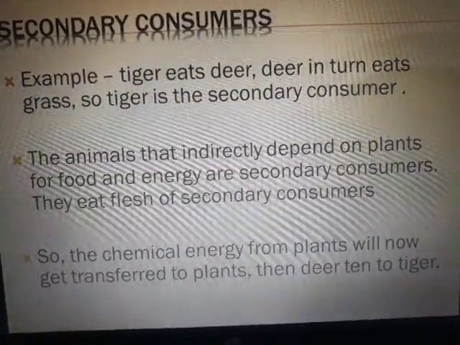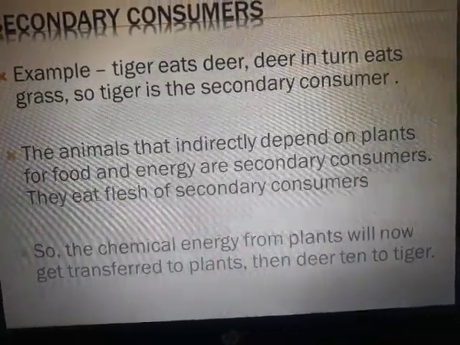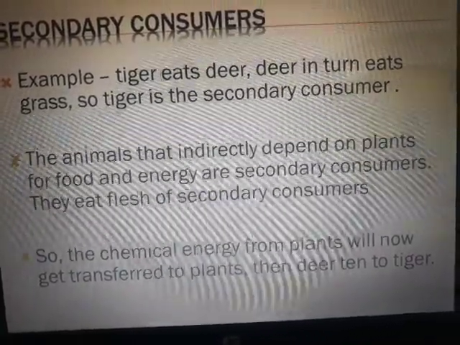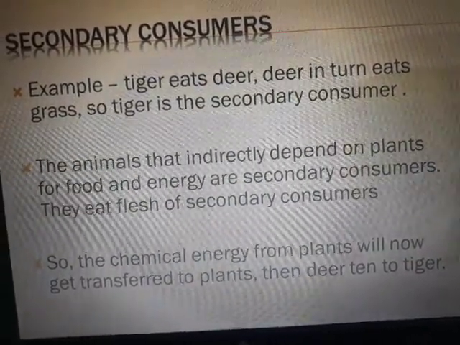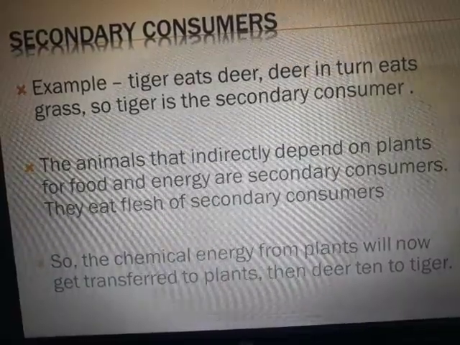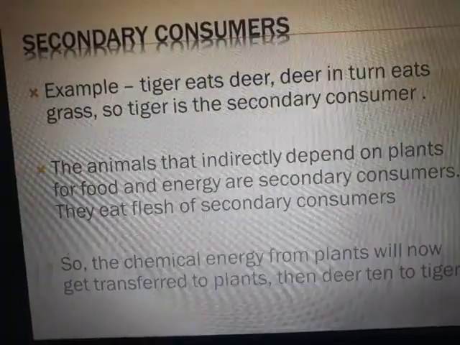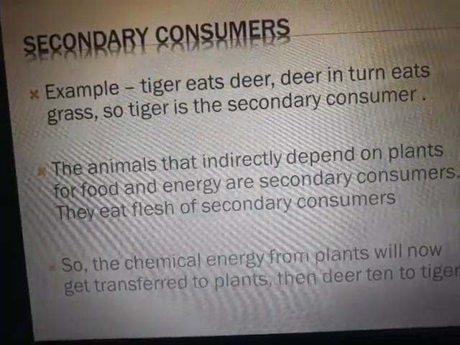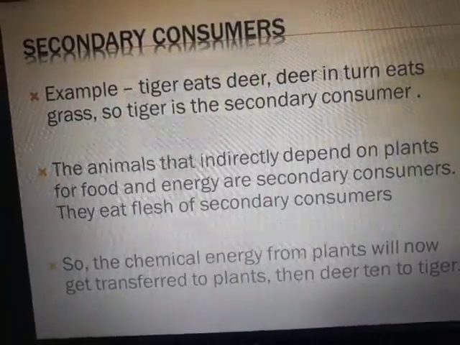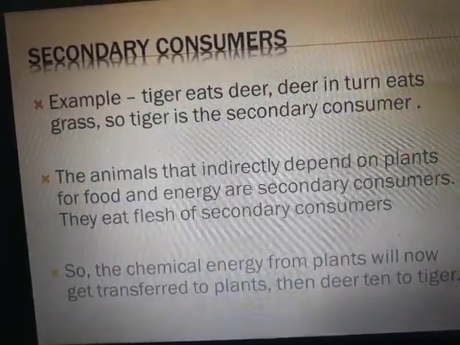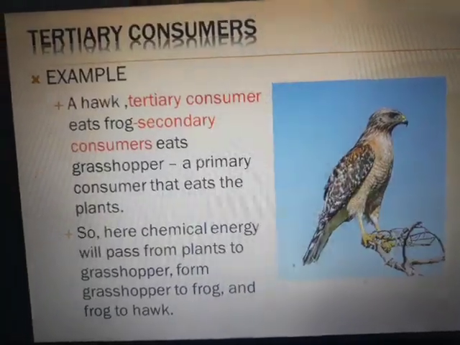Okay, so the chemical energy from plants will now get transferred to plants, then deer, then to the tiger. So this is how the chemical energy is going to flow. The plant has prepared its own food using the solar energy, right? Now the chemical energy is stored in the plants. When the herbivore is going to eat the plant, it will get transferred to the herbivore. Now when the secondary consumer, that is tiger, is going to eat the herbivore, it will get transferred to the tiger. So the energy flow is starting with plants to herbivores to consumers, or you can say secondary consumers.